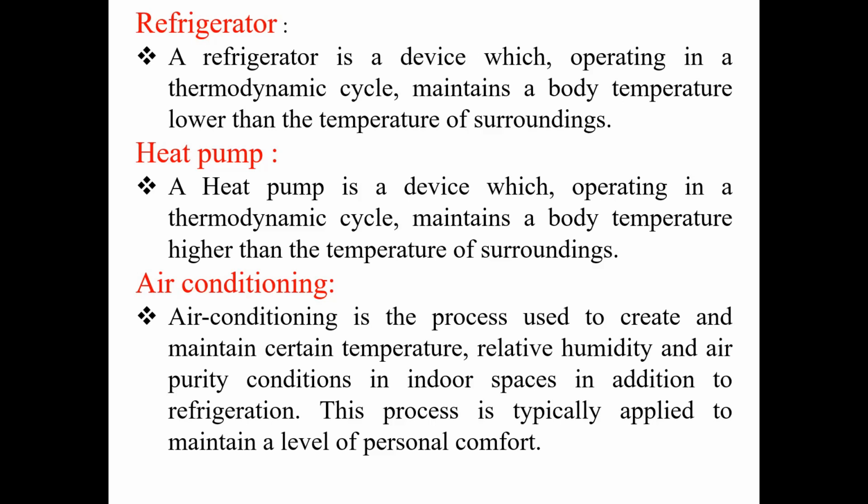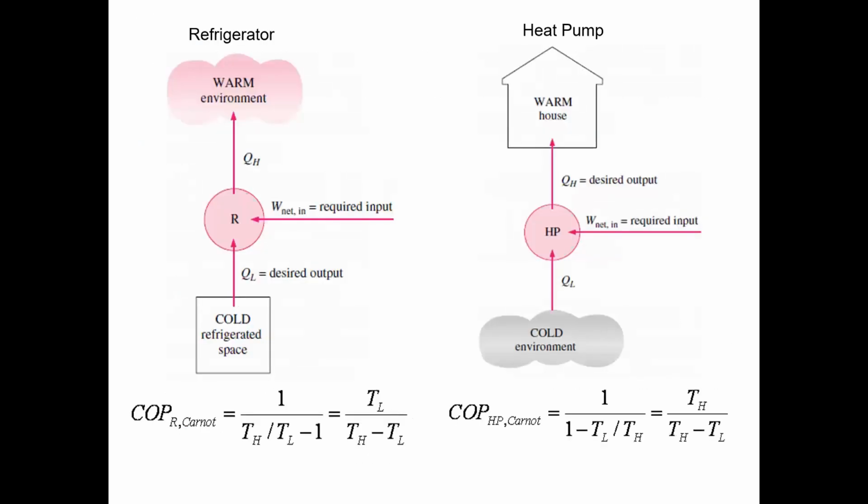That means in refrigeration, we are only cooling the temperature below the atmospheric conditions or surroundings. Whereas in case of air conditioning, in addition to cooling below the atmospheric conditions, we are controlling the other parameters of the air like temperature, relative humidity, purity of air. All these things will be there in case of air conditioning systems.